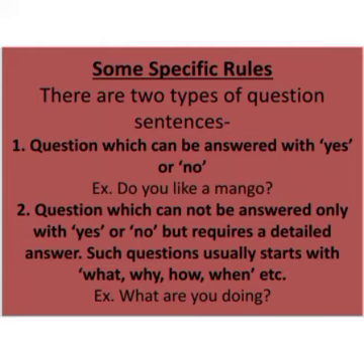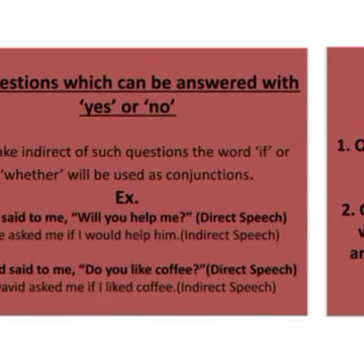Such questions usually start with what, why, how, when, etc. For example, if I ask you, what are you doing? You won't say yes or no; you will tell a detailed answer. So these are the two types of sentences you are going to get when converting a sentence from direct to indirect speech.